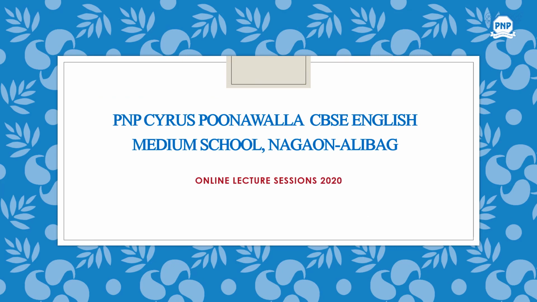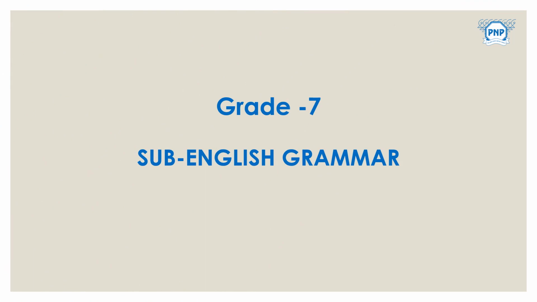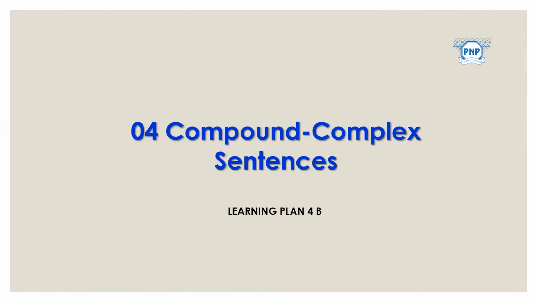As you know, last time we started one grammar lesson and we completed the first part of it. Today we are taking the second lesson plan, which is plan 4B, compound complex sentences. It's a combination of compound as well as complex sentences. Hence it is called a compound complex sentence.